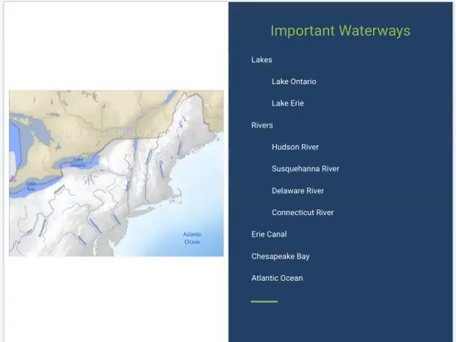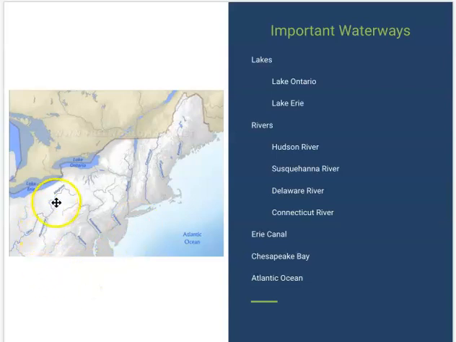Okay, let's talk about the geography. There are a lot of really important waterways in the Northeast region. So you have Lake Ontario, which is right here, this one that's a little bit north on the northeast side of the other one. So this is Lake Ontario and Lake Erie. Some important rivers. We have the Hudson River, which is right here. We have the Susquehanna River, the Delaware River, and the Connecticut River. So those are going to be the important rivers.